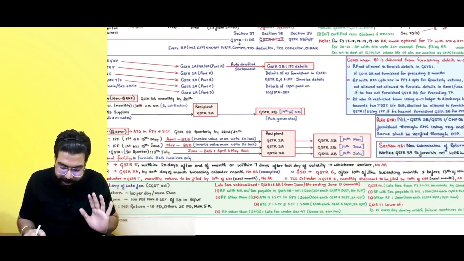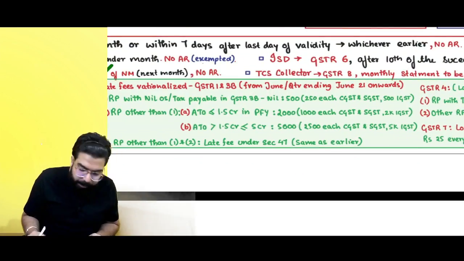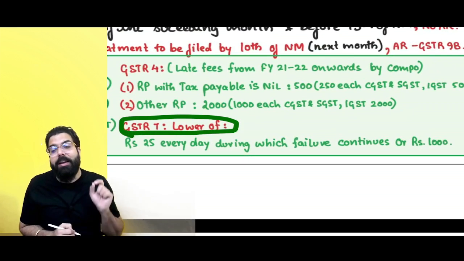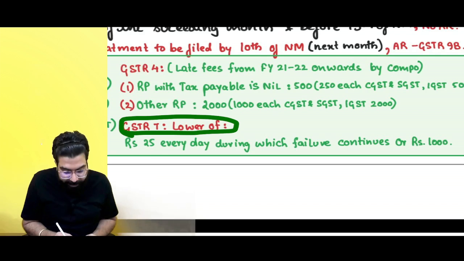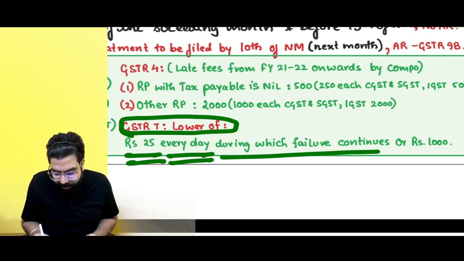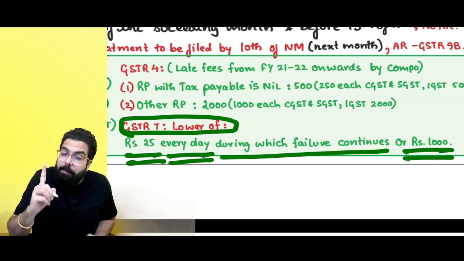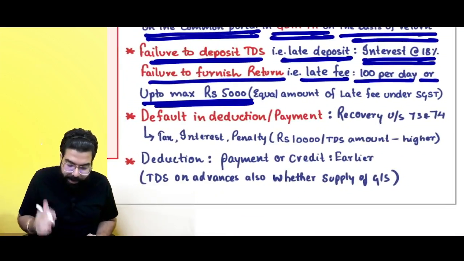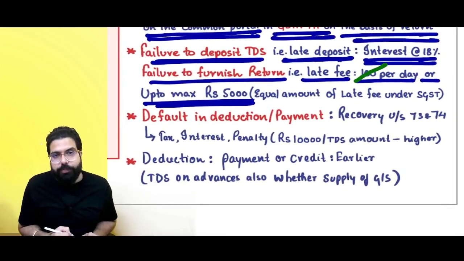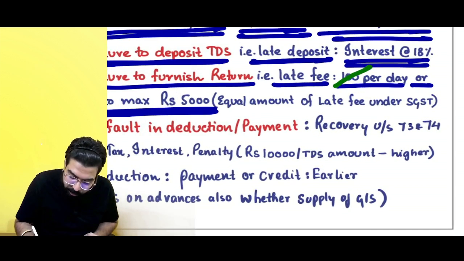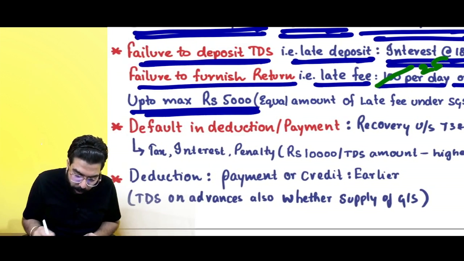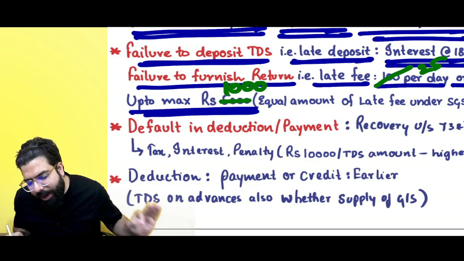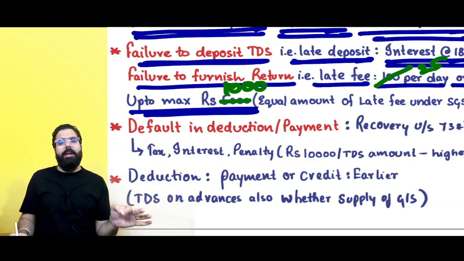When you read your returns chapter, in the returns chapter, I will be showing you that for the GSTR 7 return which is to be filed by a TDS deductor, the late fee has been reduced now. It is 25 rupees every day during which the failure continues, maximum rupees 1,000, and hence I want you to make this change over here, that the late fee now for TDS deductor is rupees 25 per day or up to a maximum of 1,000 rupees. A similar amount is payable under the SGST Act also. Done, sir. We will remember.